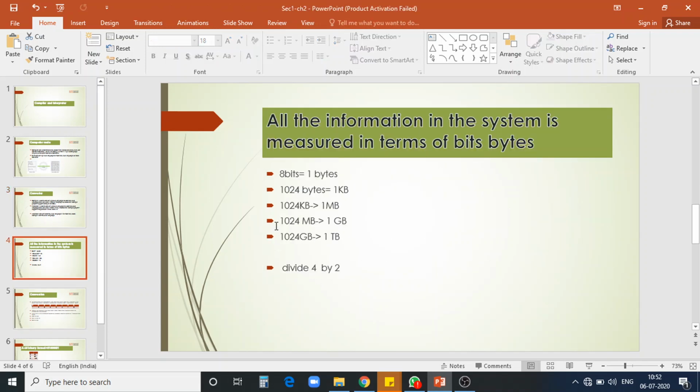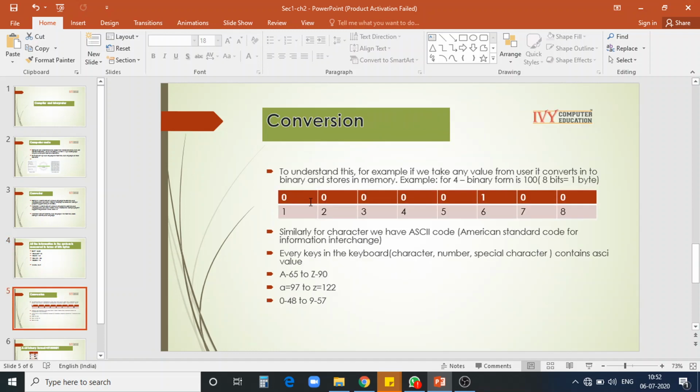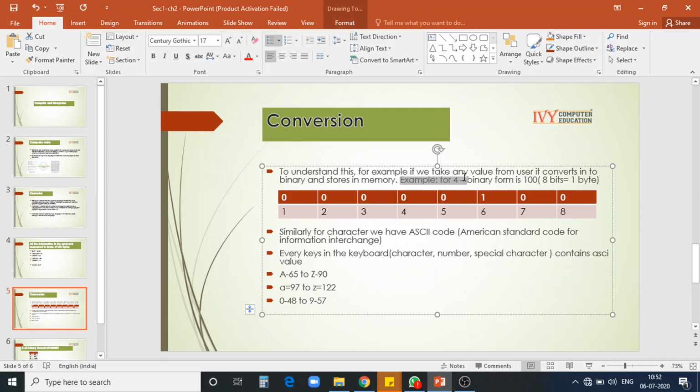Now, we'll see. In a system, we know that all the information is measured in terms of bits and bytes. 8 bits make 1 byte, 1024 bytes make 1 kilobyte, 1024 kilobytes make 1 megabyte, 1024 megabytes make 1 gigabyte, 1024 gigabytes make 1 terabyte. Now, how does that conversion take place? Normally we are giving the information in high level language. Example, if I give 4, to convert this 4 into binary form, we have here 100. This is the binary form of 4.